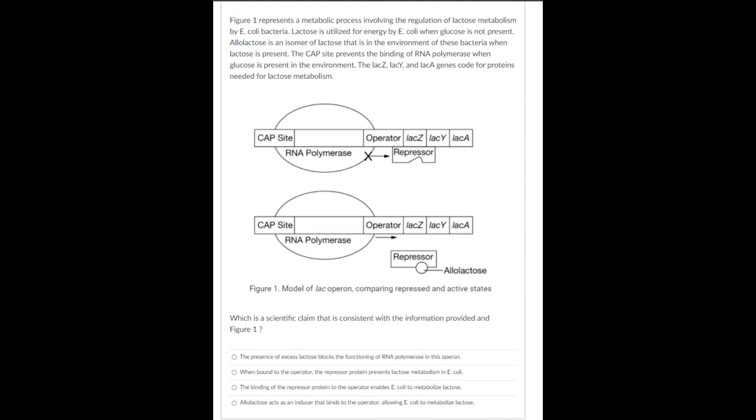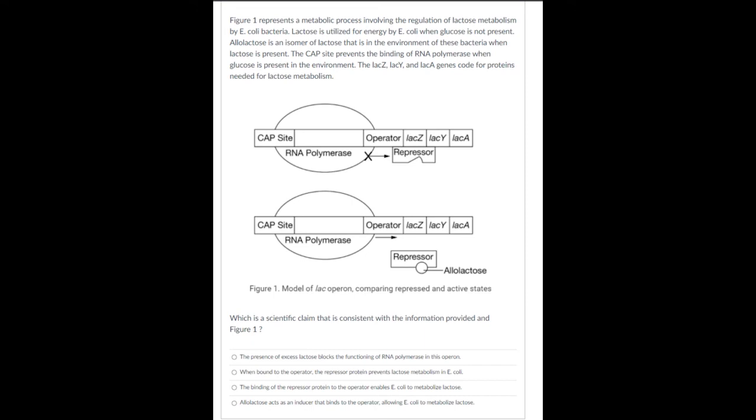The CAP site won't let this process happen, won't let RNA polymerase bind if glucose is present. So it needs lactose and allolactose in order for these genes to be transcribed so that they can digest the lactose. So basically this image here, it's asking you for a scientific claim that is consistent with the information provided.